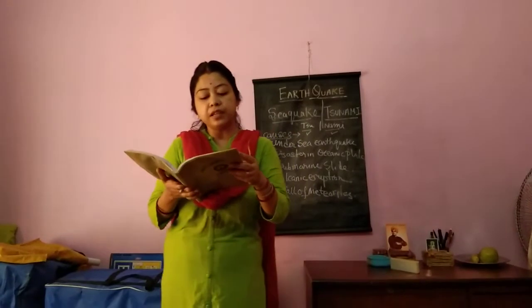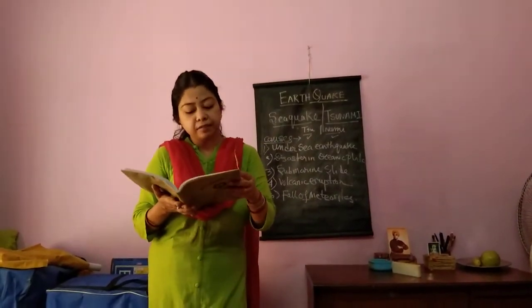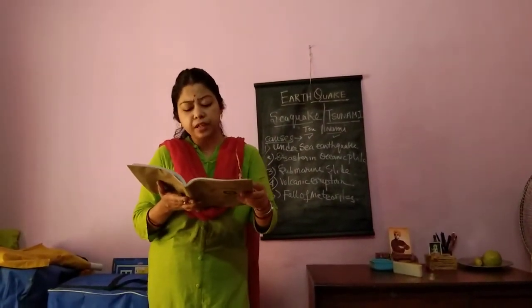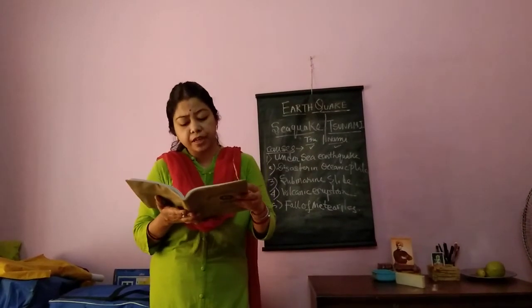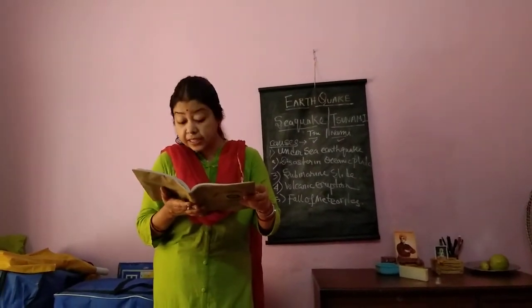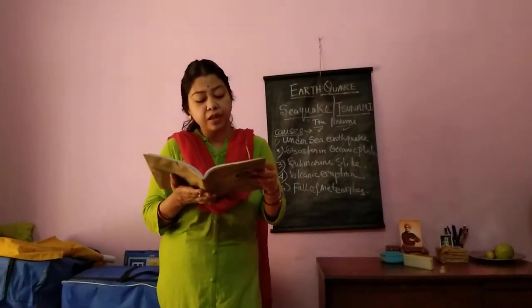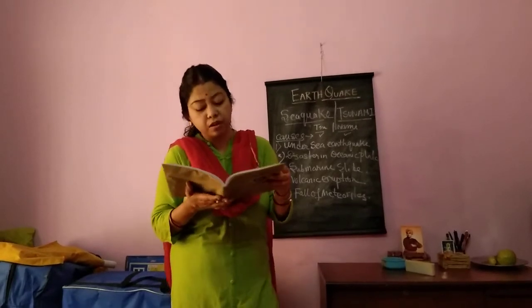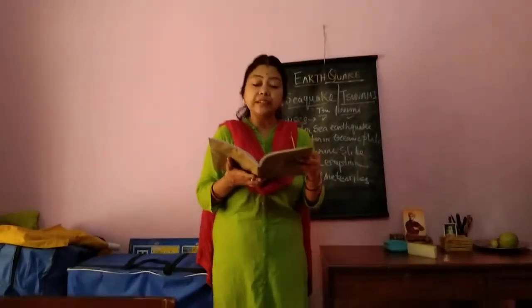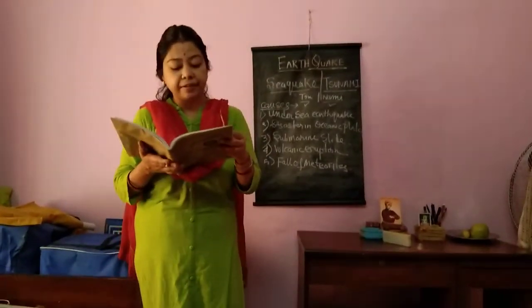Now, tsunami prone areas of the world. In 2004, a tremendous tsunami occurred in the Indian Ocean. In 1883, a tremendous volcanic eruption occurred in Krakatoa, and for that reason tsunami occurred, where 36,000 people died.